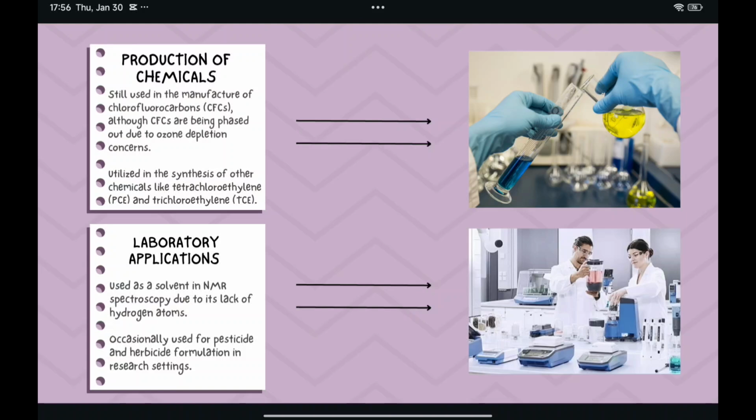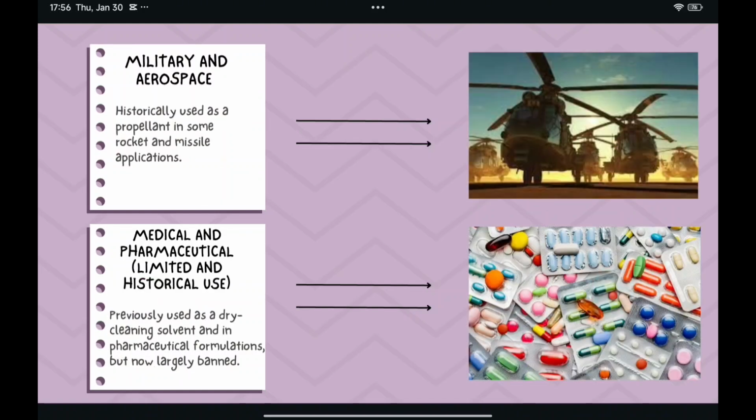It was occasionally used for pesticide and herbicide formulation in research settings. As for the fifth one, military and aerospace. It was historically used as a propellant in some rocket and missile applications.